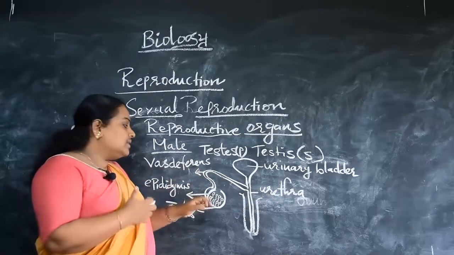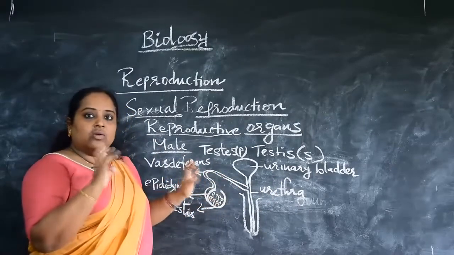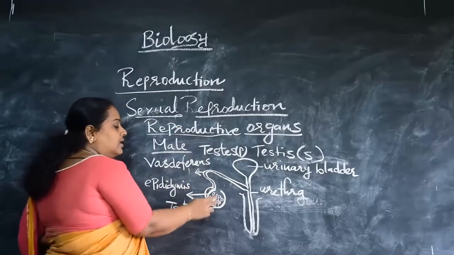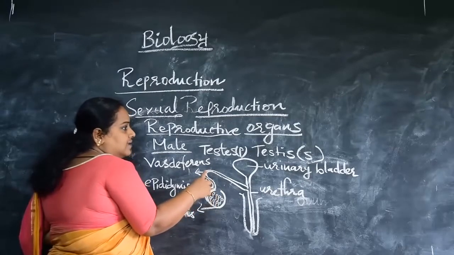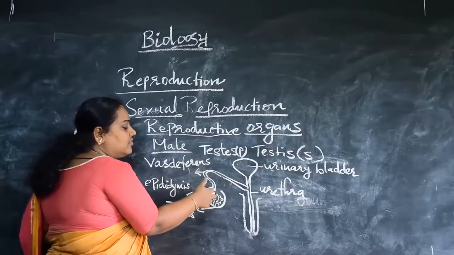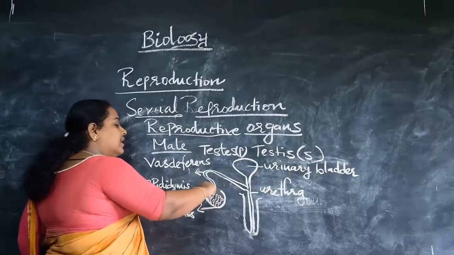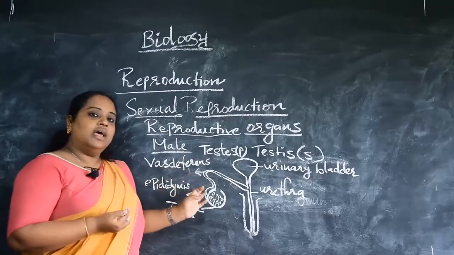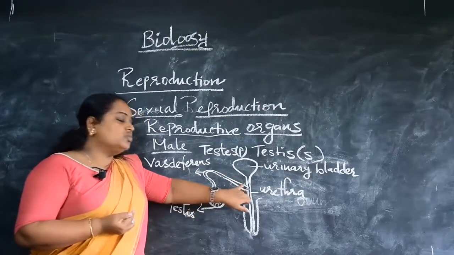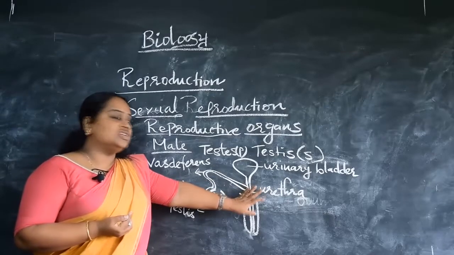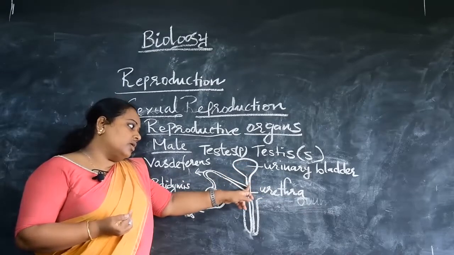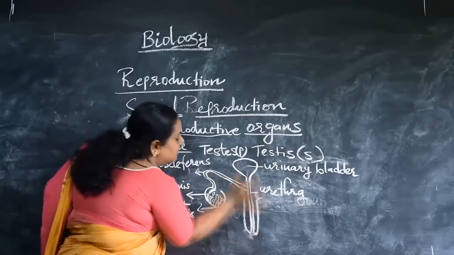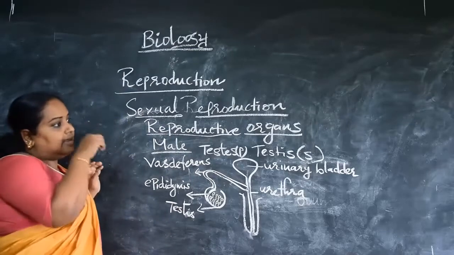So what we have to remember here is that the testis is the organ in the male reproductive system that produces and stores the sperm, and a duct-like structure arises from the testis, that is the epididymis. From the epididymis another proper duct arises, that is the vas deferens, and it meets at a junction called the urethra. The urethra extends from the urinary bladder into the penis, the muscular sac-like structure.